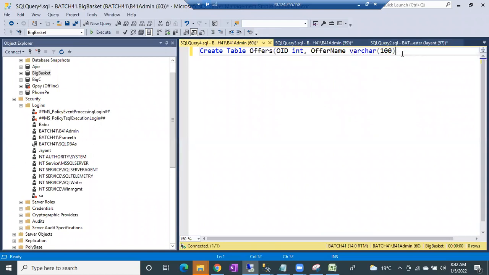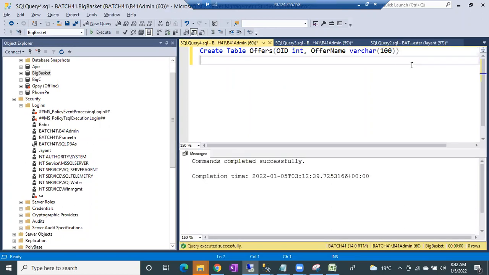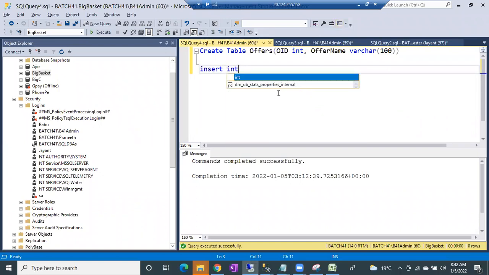Let me delete the comma. Let me close it. Okay, Muthu, we have created, right? Sorry for that. Insert into offers values, offer ID 1, offer name is 50% off.